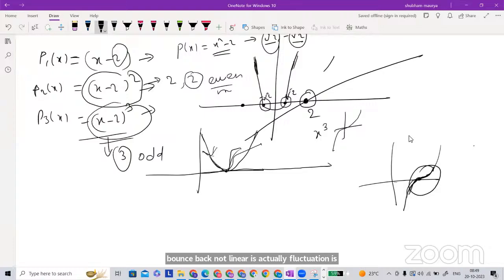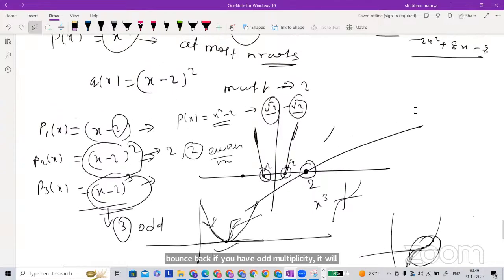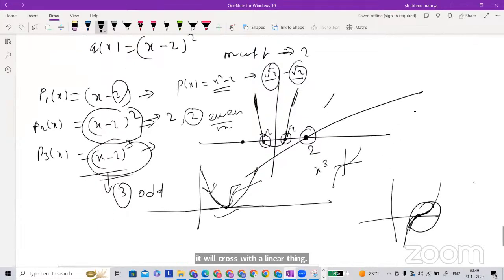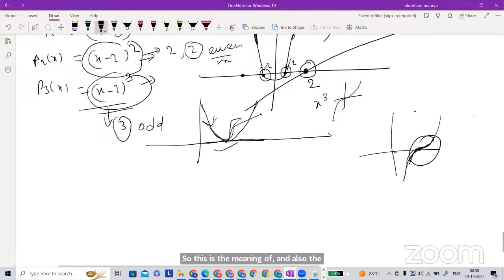These are the differences from the multiplicity you have. If you have even multiplicity, it will touch and bounce back. If you have odd multiplicity, it will fluctuate. And if the root multiplicity is 1, then around the root it will behave like a linear thing. It will cross linearly, if you look in a small neighborhood around the root. So this is the meaning of multiplicity and also the root.